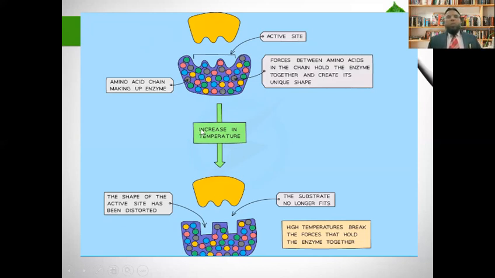So, increase in the temperature. For example, the temperature required for this reaction just crossed the optimum limit. So what happens? See, the shape of the active site is changed. Once the shape of the active site is changed, this substrate cannot attach to it, so the reaction will not proceed. And we say that the enzyme is denatured or damaged.